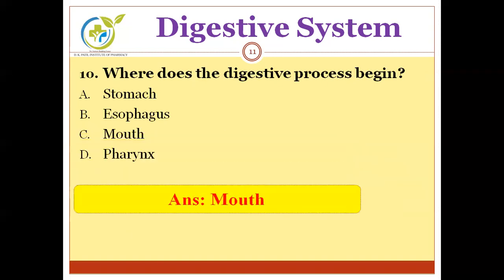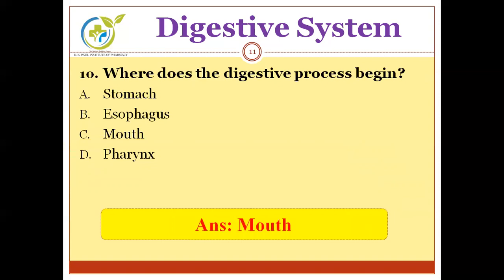And the correct answer is mouth. As we have already discussed in a few previous questions, carbohydrates start getting digested in the mouth only. So the process begins at the mouth only.